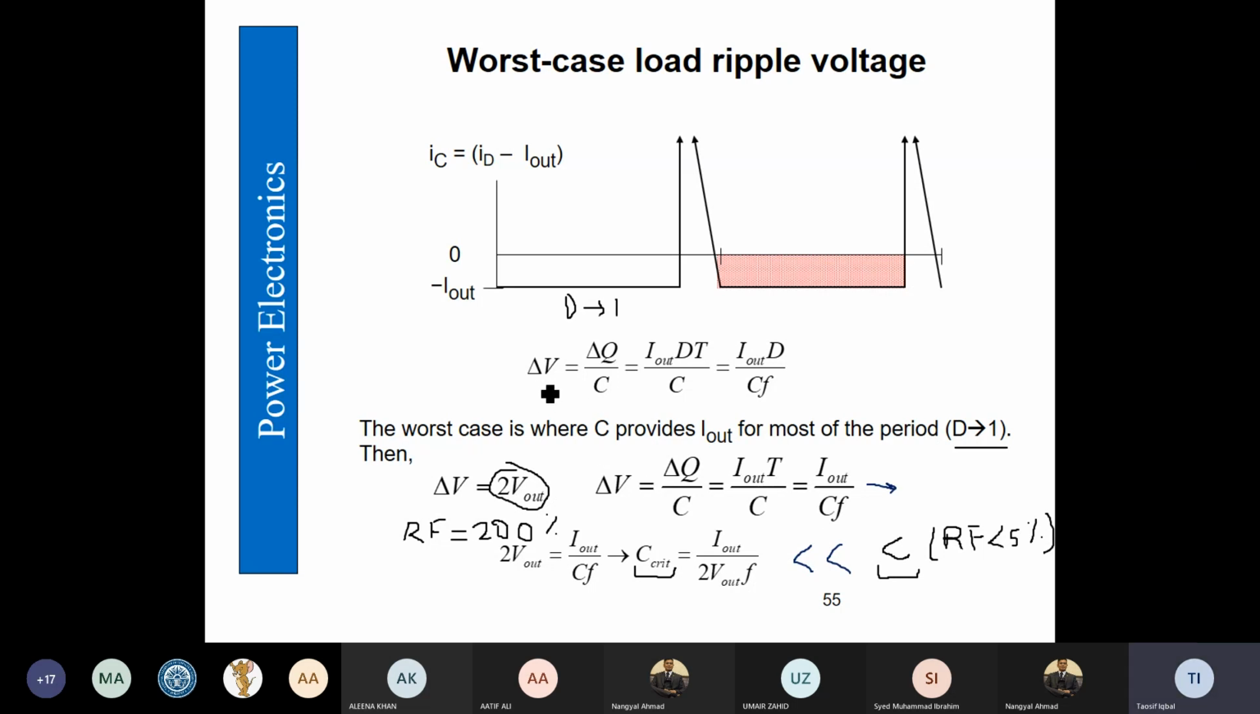And here I again repeat, when we consider ripple factor as 5%, this 5% does not mean delta V is 5. Okay? So delta V is basically ripple factor multiplied by the DC value, V out. So if V out is 100, then ripple factor is 5%, the delta V is going to be 5 volts.